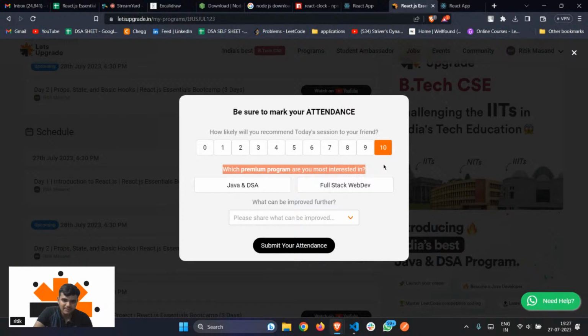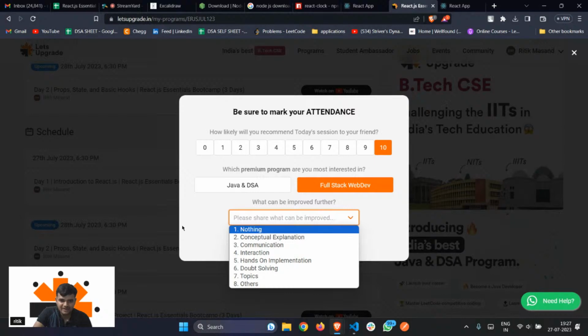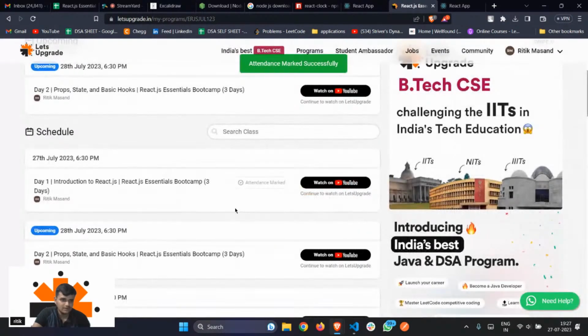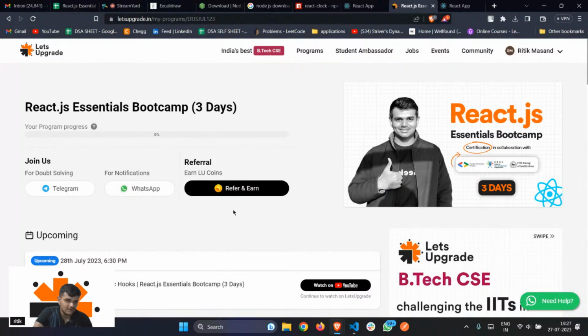You can give a rating as per your need. And which program are you most interested in? They currently have two programs, Java DSA and full stack. I'll come to that. If anything can be improved further, it's up to you. Now this is how you can register yourself and mark the attendance. If I click on refresh here, as you can see, it will be 23.08%.